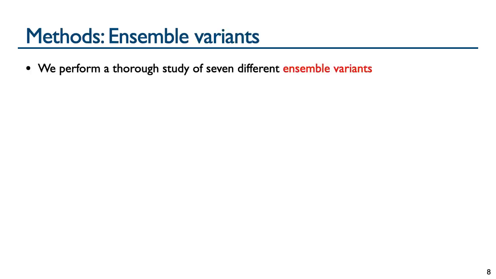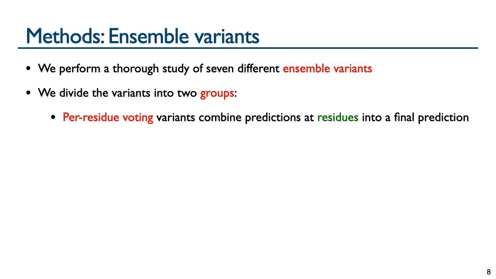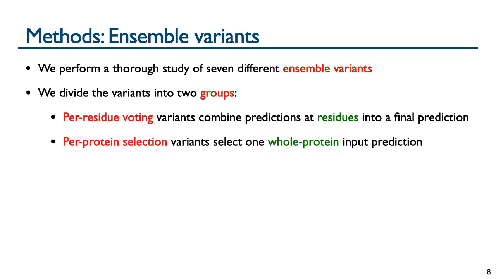We perform a thorough study of 7 Ensemble variants, which differ in how their predictions are combined. These variants can be categorized into 2 groups: those that use per residue voting, which piece together different input predictions at each residue to form the final output prediction, and per protein selection variants, which select one input prediction over the entire protein as the final prediction output by the Ensemble.